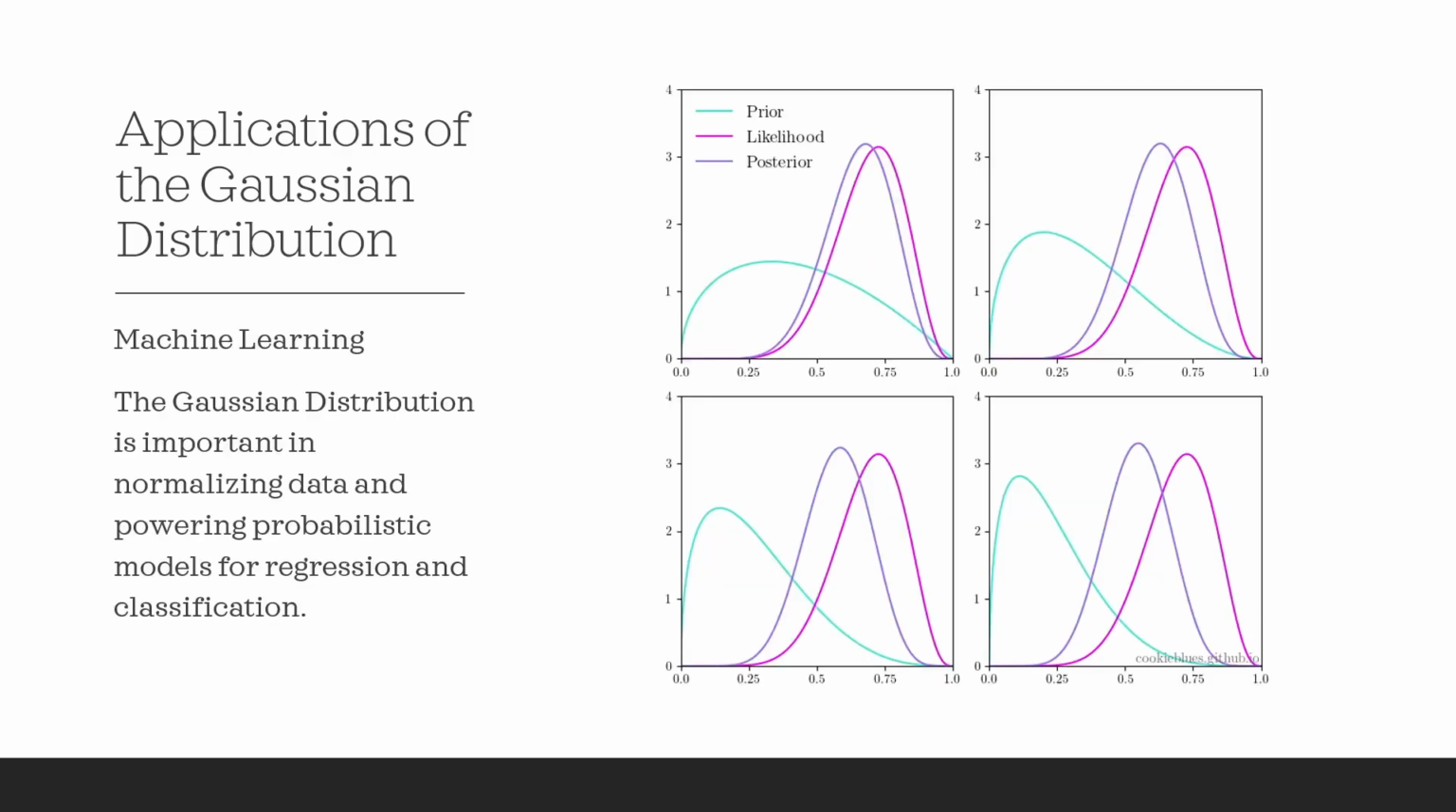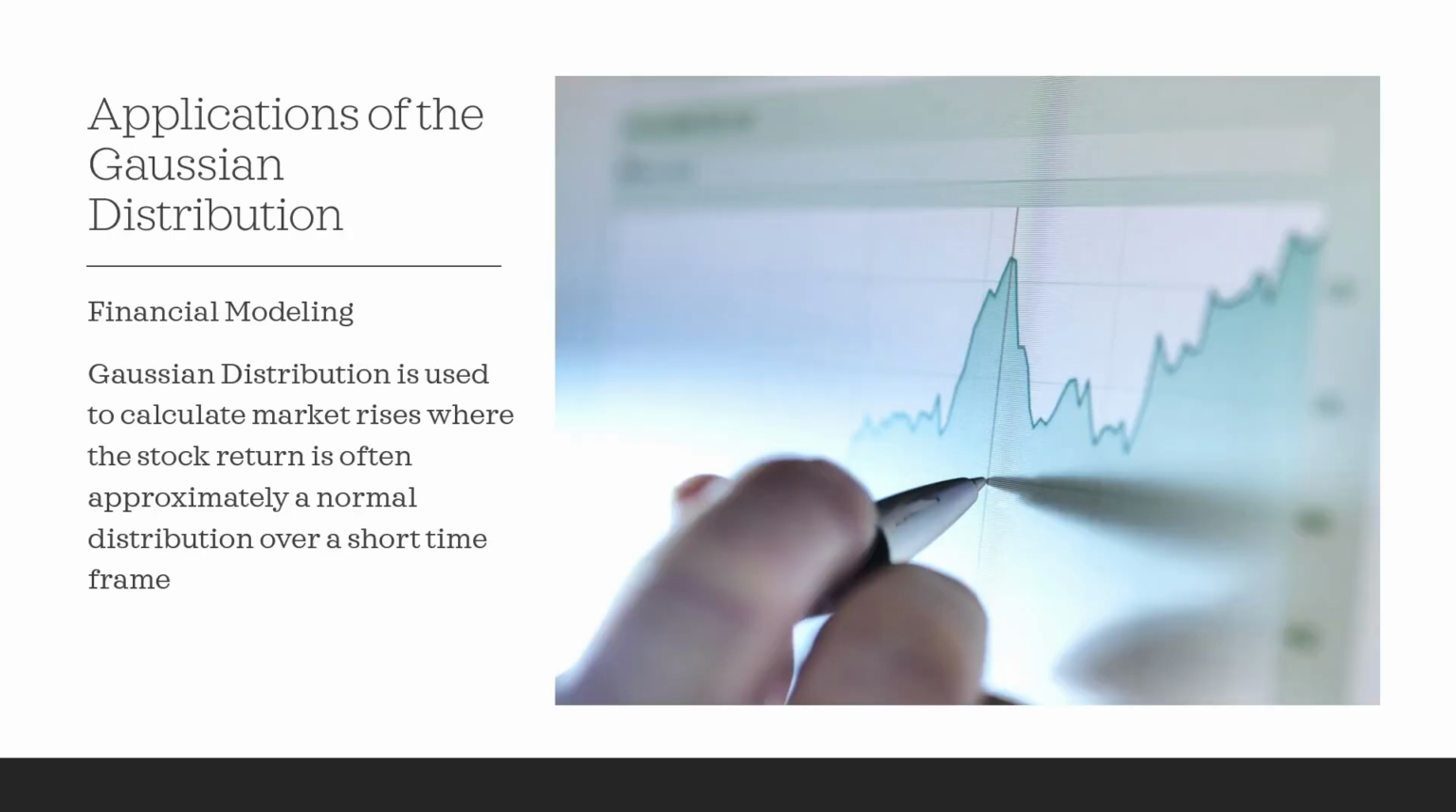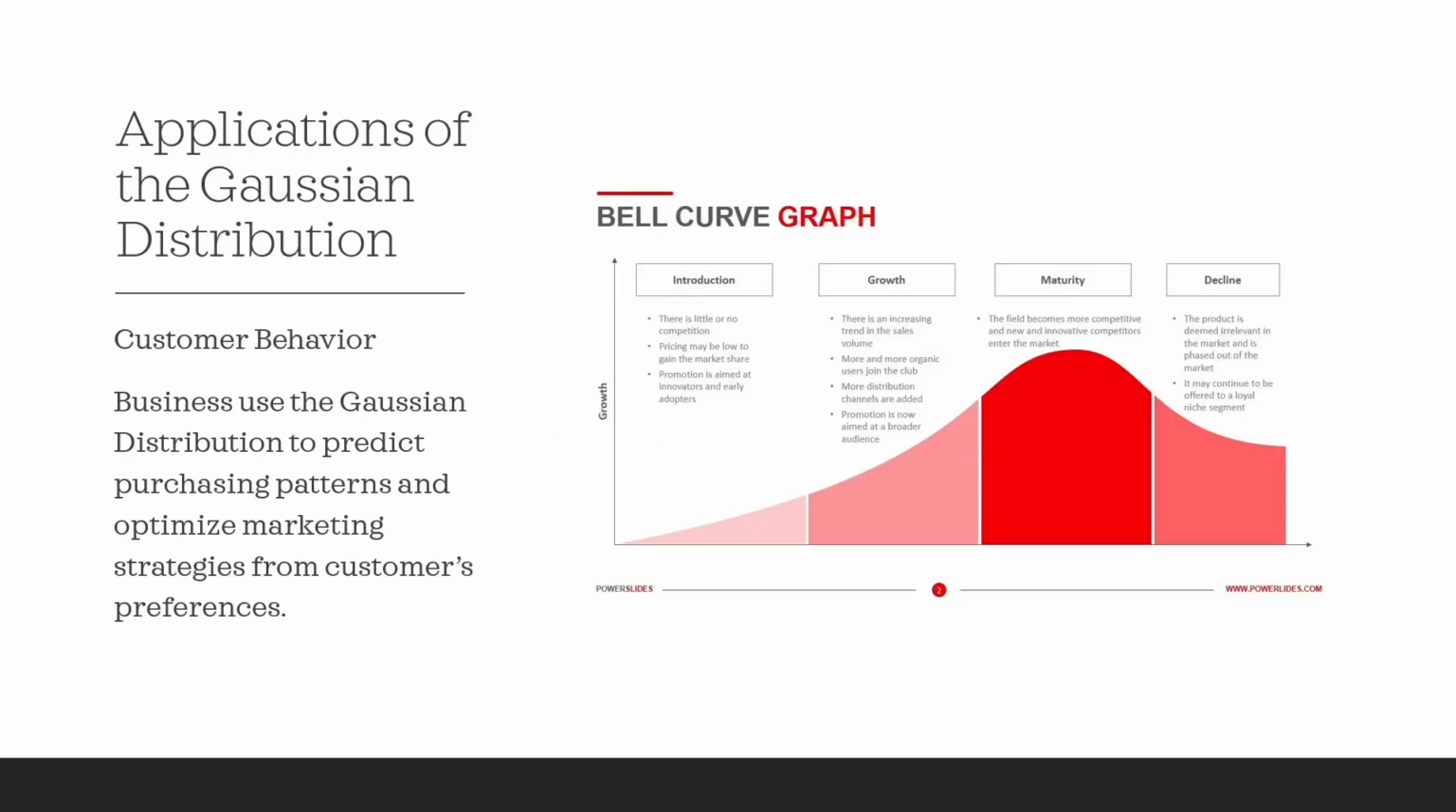In machine learning, some machine learning algorithms like linear regression assume that the data follows a normal distribution. Models like the Gaussian mixture models use the Gaussian distribution to find patterns in the data. In financial modeling, they use models that assume that returns on investments follow a normal distribution, which means that most returns are close to an average and extreme losses or gains are rare.